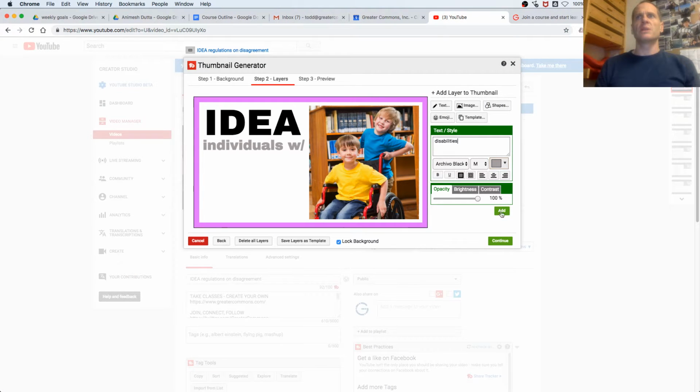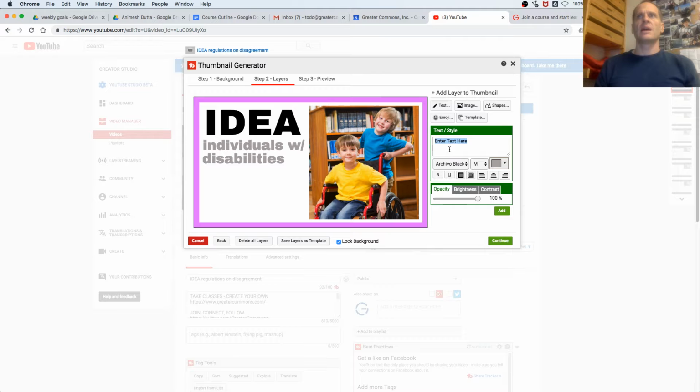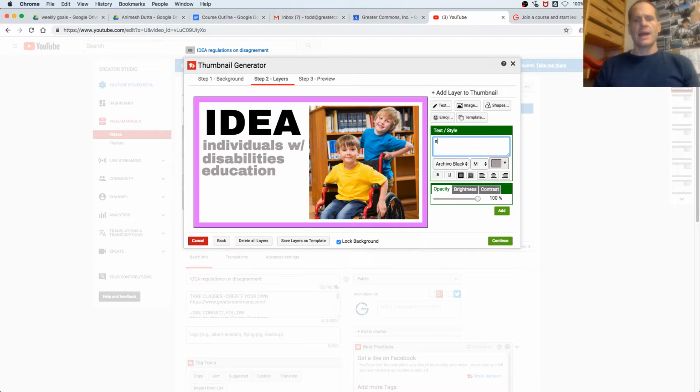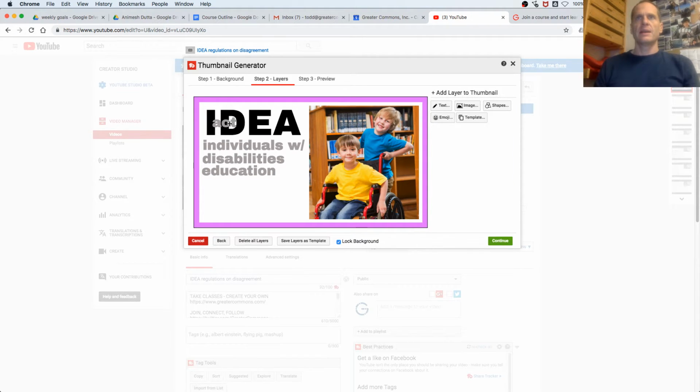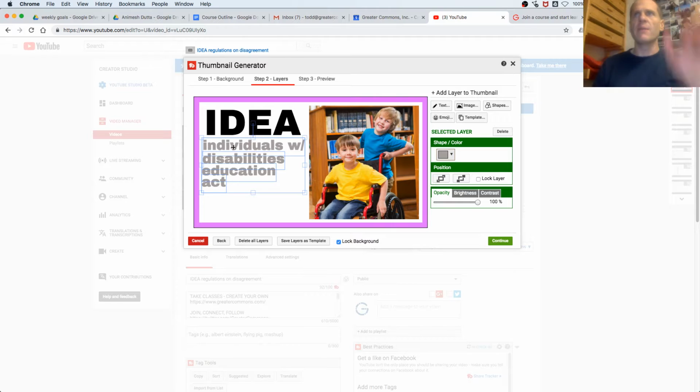Individuals with Disabilities Education Act. And then maybe line all that up. I don't know if there's a way to line all that up. So I'm just selecting all that and seeing if there's some sort of a line layer, but I'm not seeing it.